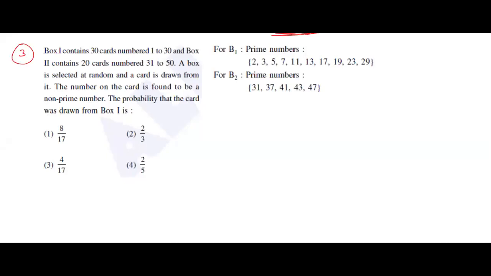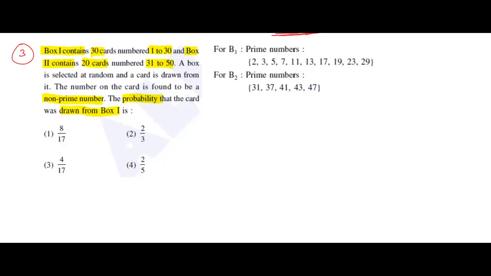See the third question. This is a Bayes theorem related problem. Box B1 contains 30 cards, those are 1 to 30. Box 2 contains 20 cards, numbered 31 to 50. A box is selected at random and a card is drawn from it. The number on the card is found to be a non-prime number. The probability that the card was drawn from box 1.